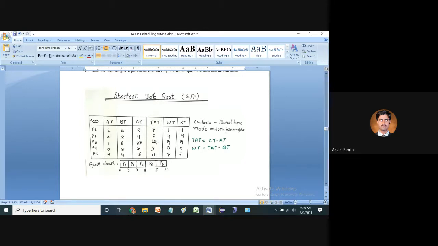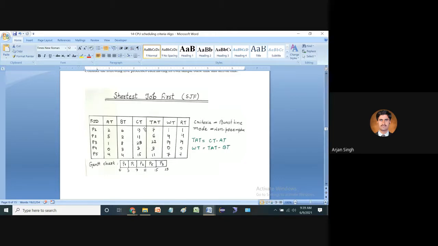But what is the mode? The mode is non-preemptive, not preemptive. We will discuss the preemptive technique as well later. But right now you see that this is a non-preemptive technique, and first of all we can execute it with the help of burst time as well as arrival time.